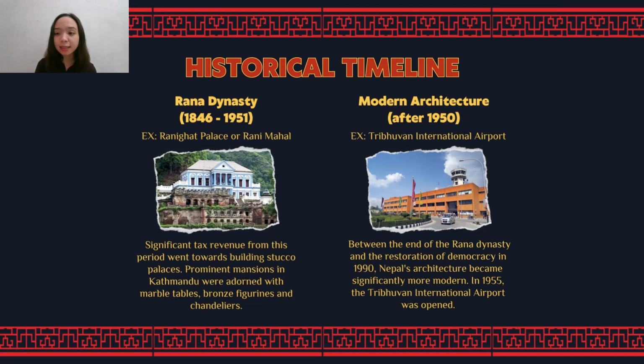From the Rana dynasty, Nepali architecture evolved from the modern architecture after 1950. Between the end of the Rana dynasty and the restoration of democracy in 1990, Nepal's architecture becomes significantly more modern. In 1955, the Tribhuvan International Airport was opened. Moreover, modern architectural movement in Nepal started in 1950 with few aspiring foreign architects who practiced during that period, like Robert Peace, who did the Annapurna Hotel.